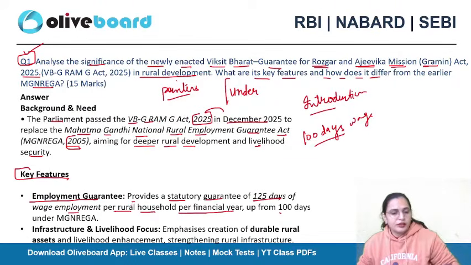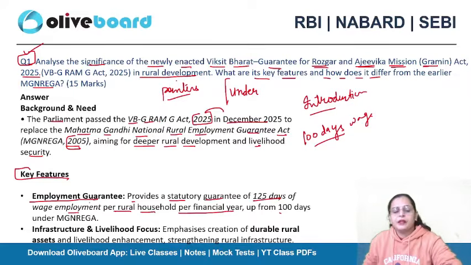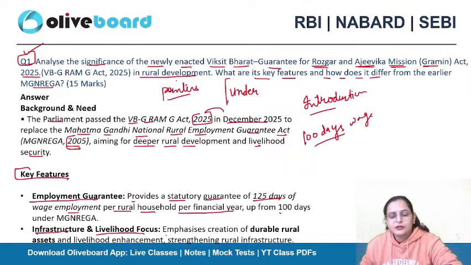Then, the infrastructure and livelihood focus: it emphasizes creation of durable rural assets and livelihood enhancement that will strengthen rural infrastructure.